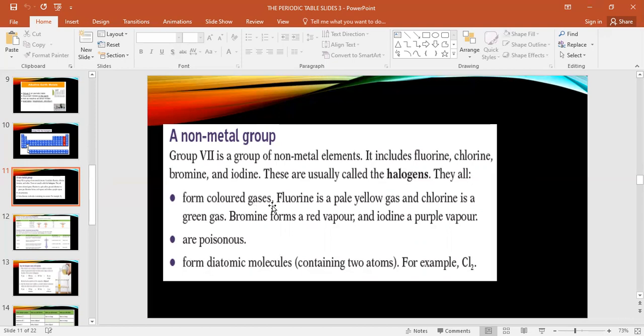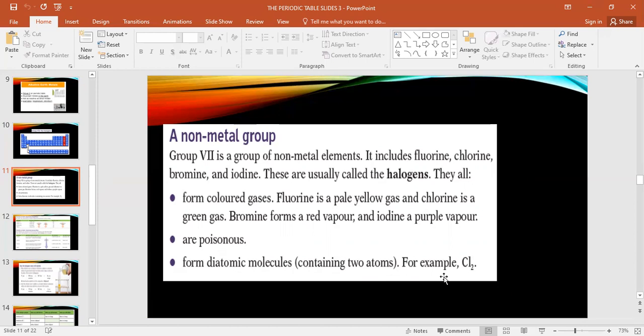They form colored gases. Fluorine is pale yellow, chlorine is green, bromine is red vapors, or sometimes it shows orange, and iodine is purple vapors, and all are poisonous. They are very dangerous and form a diatomic molecule containing 2 atoms. For example, Cl2. We cannot write only Cl. We must write Cl2. It means how many atoms? 2. If 2 atoms, we call di. Di means 2. Mono means 1. Here diatomic.